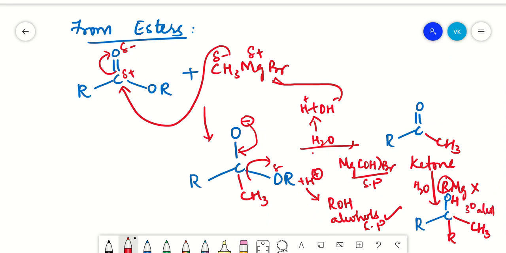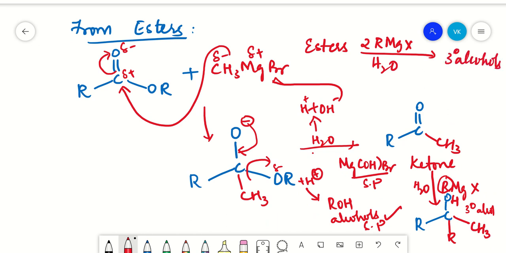So this is your next example, where your esters, on addition of 2 moles of RMgX in the presence of water, give you tertiary alcohols. In the same way, you can do examples with your cyanides, isocyanides. I have shown you, so we'll just see all those.